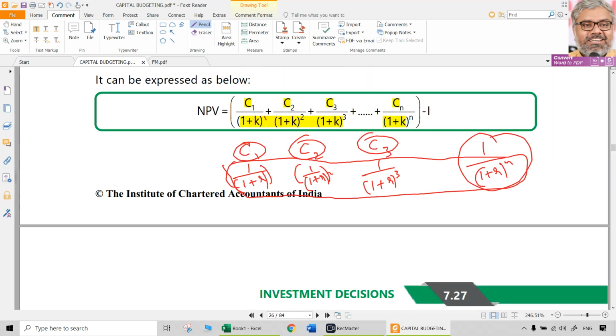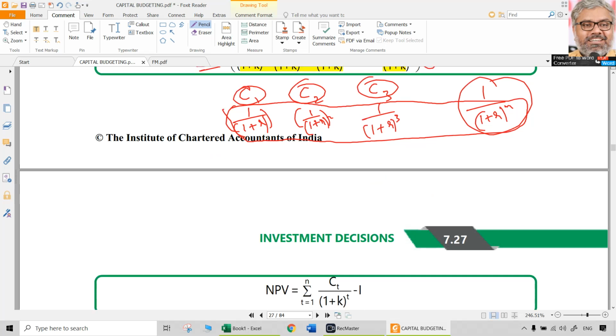When you have all these discounted cash flows for the future, those are generally inflows, but that is not an NPV. That is only the present value of cash inflows. From that, what should we reduce? We should reduce the initial investment, which is nothing but the present value of cash outflows, which is how much ever is going out initially as the investment itself. Then the remaining is net present value.